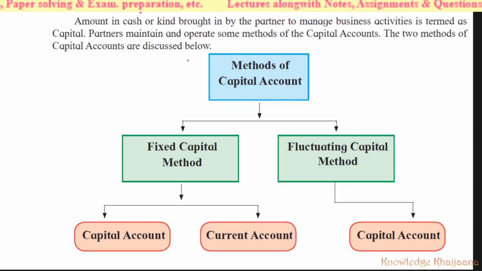See, there are two methods of maintaining capital accounts of the partners, either by fixed capital method or by fluctuating capital method. If the business is maintained by the fixed capital method, then two books of accounts are required to be prepared, that is capital account and current account. And if the business is following fluctuating capital method, then all the entries regarding capital and other entries are recorded in a single account, that is capital account. All entries are comprehended here only.